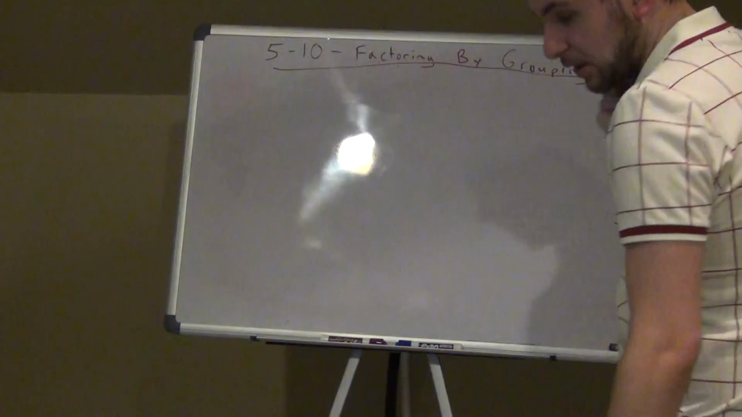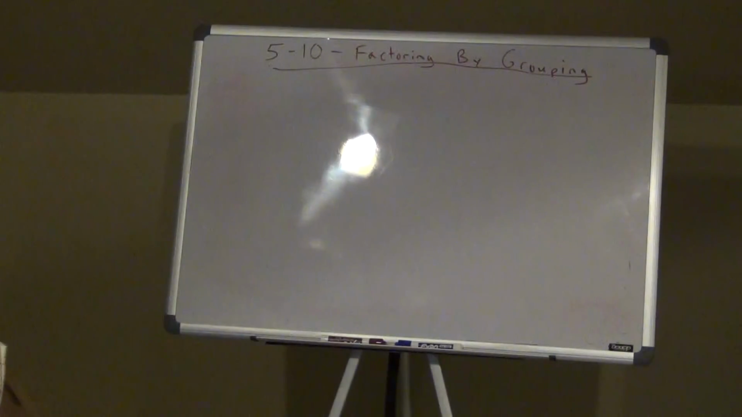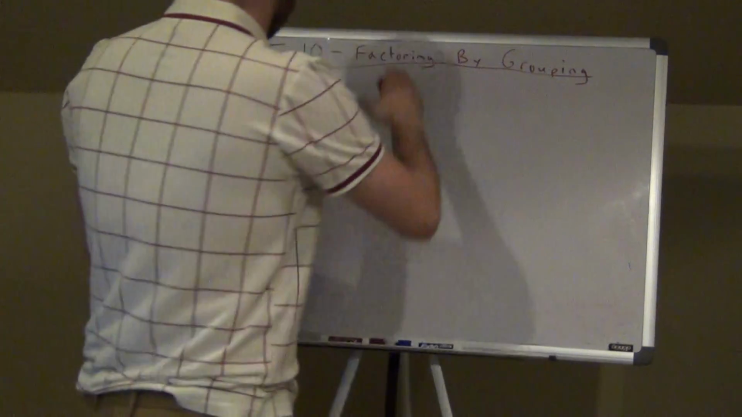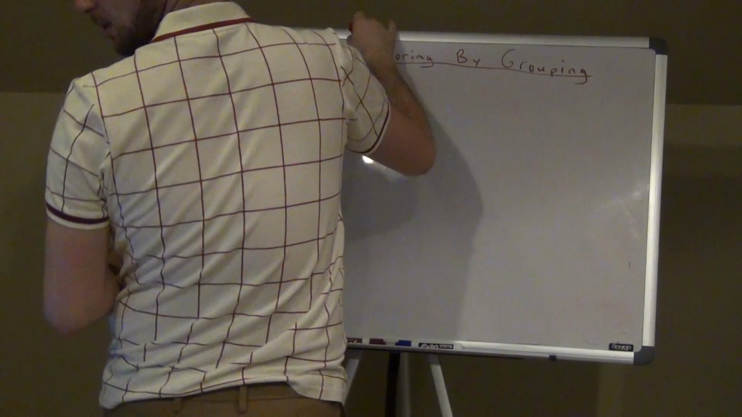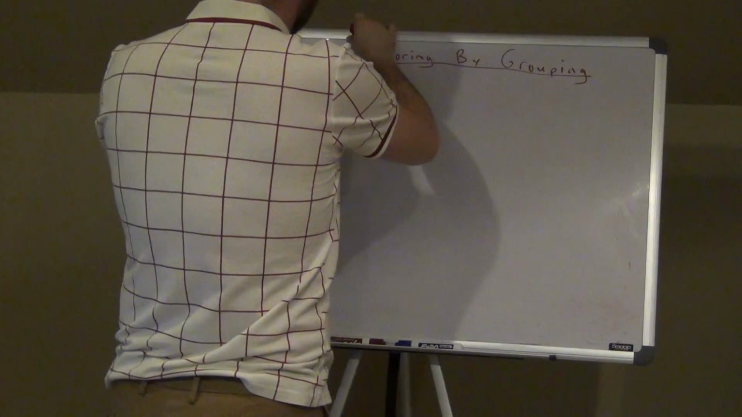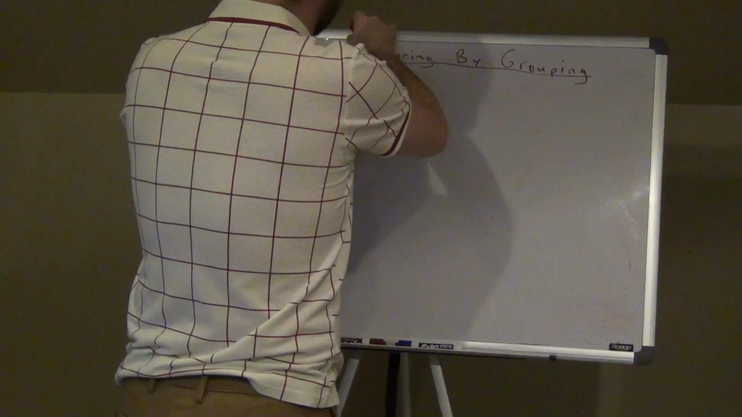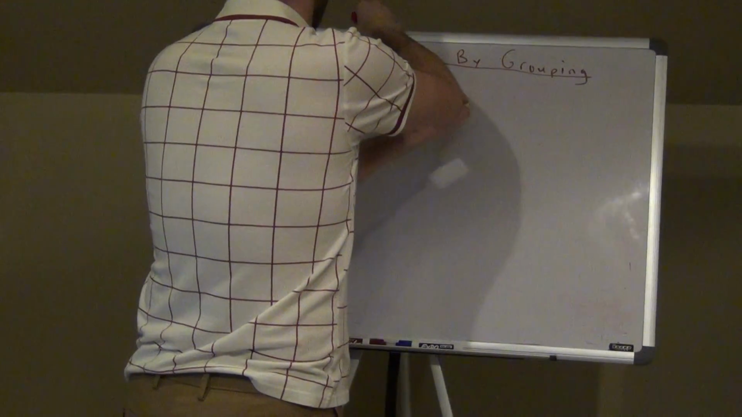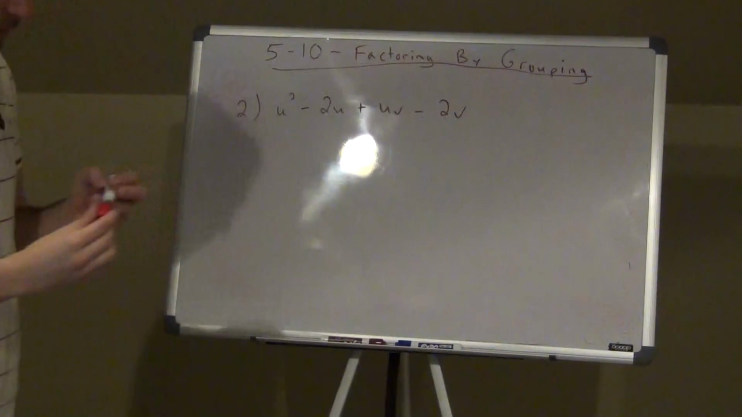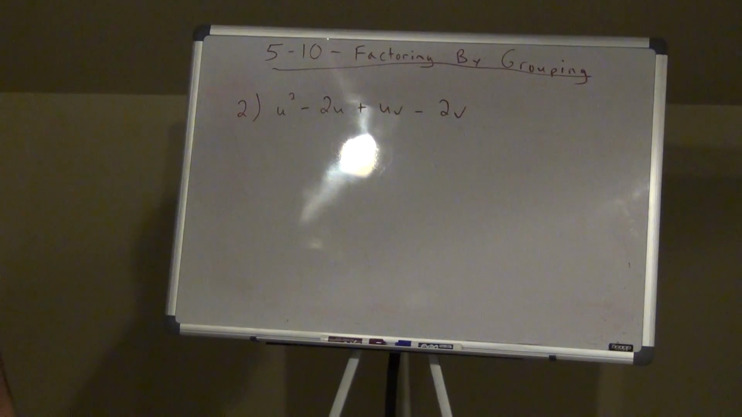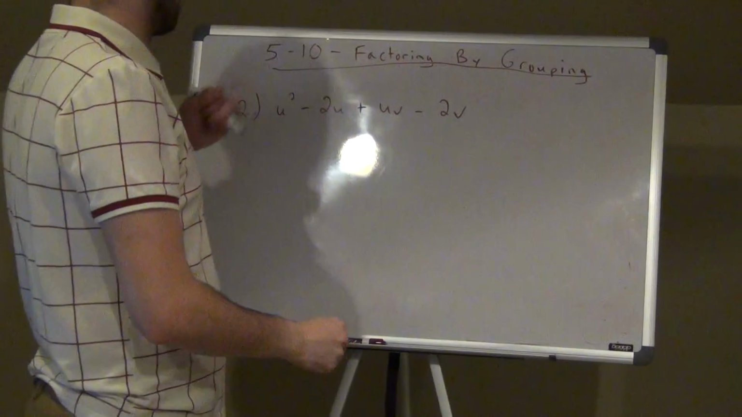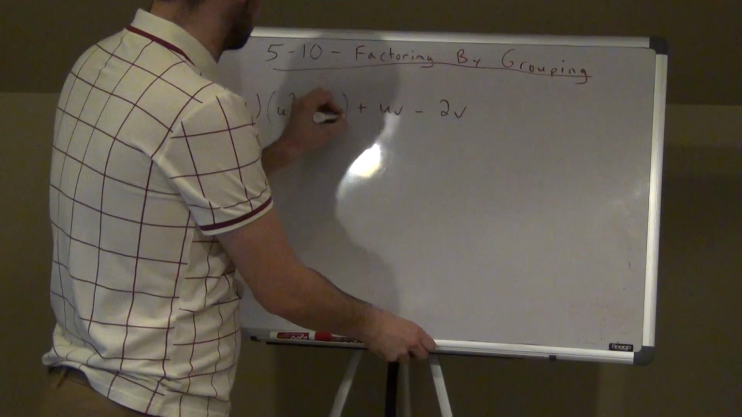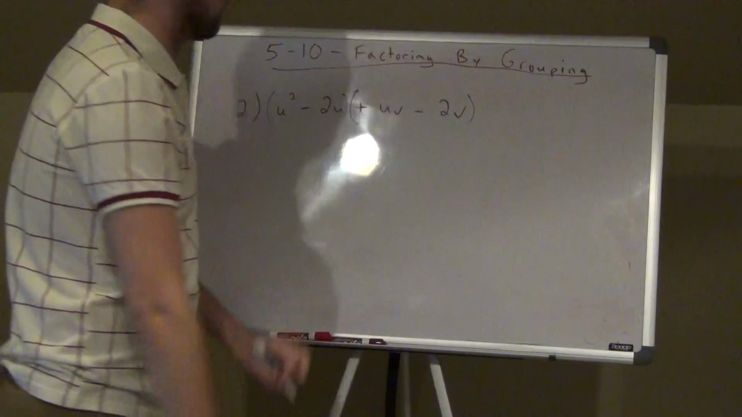Alright, look at the next one. My next one, number 2, is u squared minus 2u plus uv minus 2v. Alright? So again, we're going to do the same thing, guys. We're going to group the first two. Group the last two, okay?